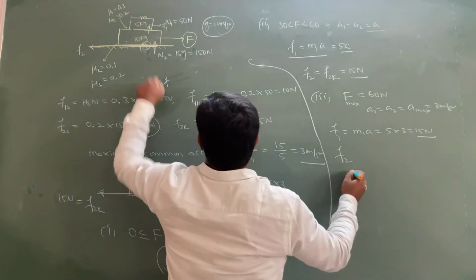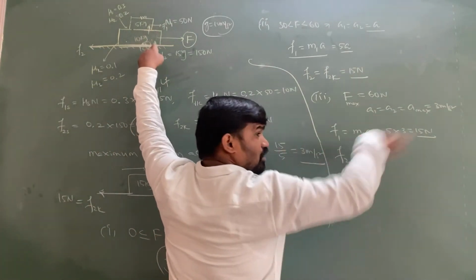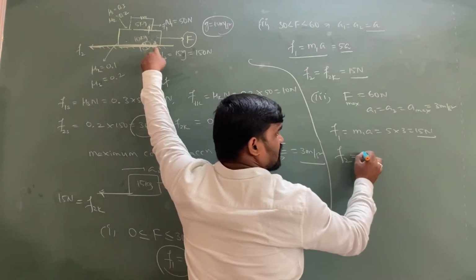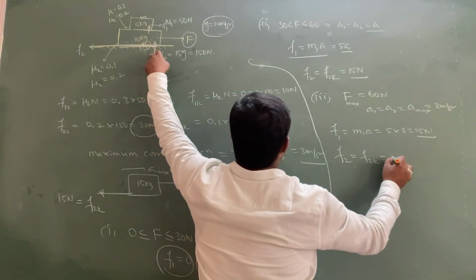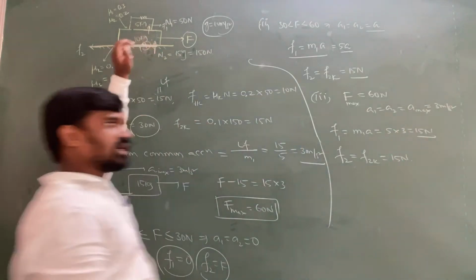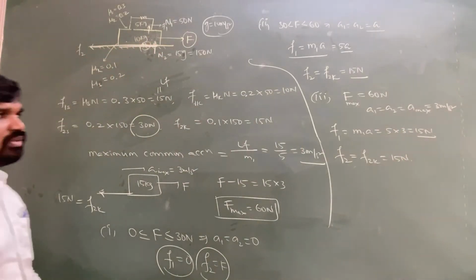Then what is the friction acting between the lower block and the ground? Again the lower block is accelerating, so there is kinetic friction only, which is again 15 Newton. Kinetic friction is equal to 15 Newton only because it is accelerating.